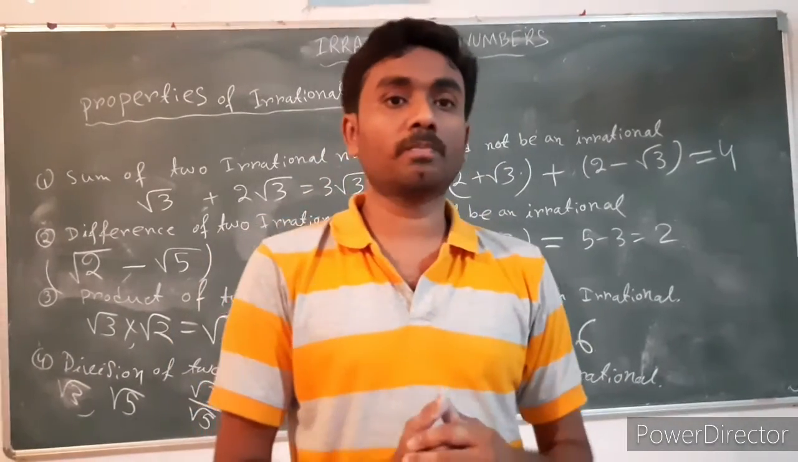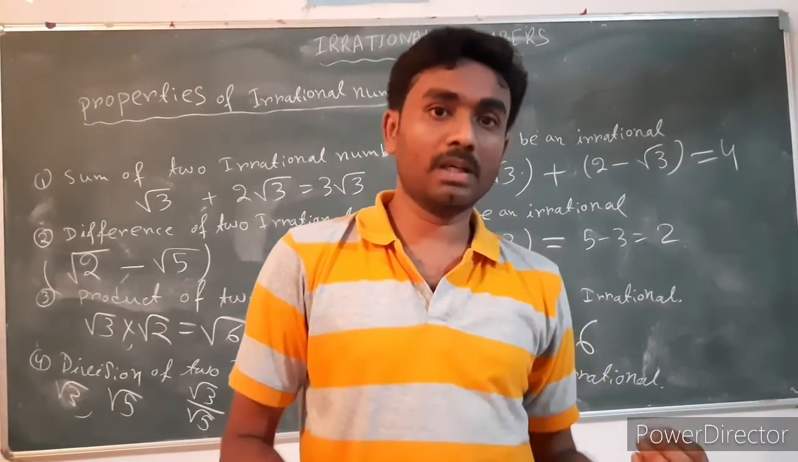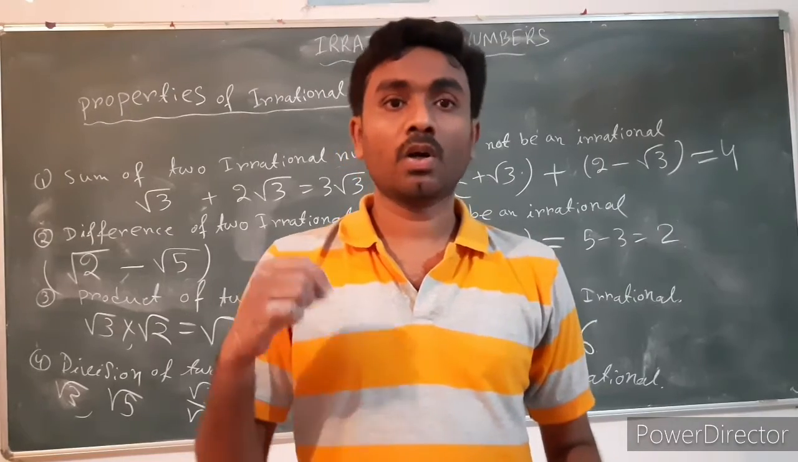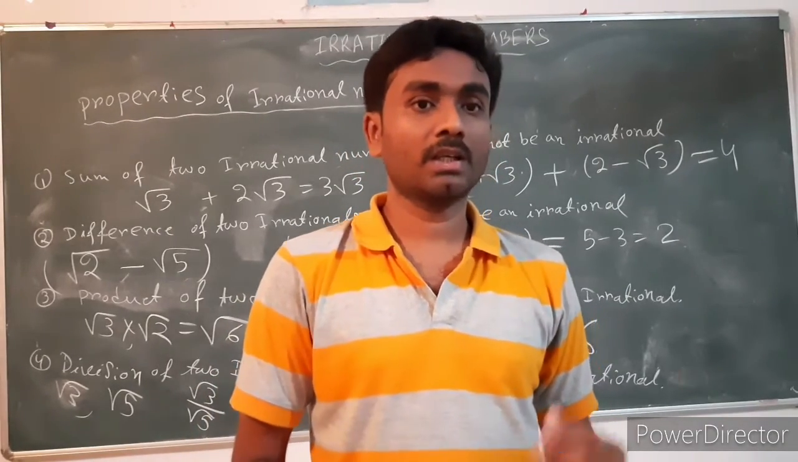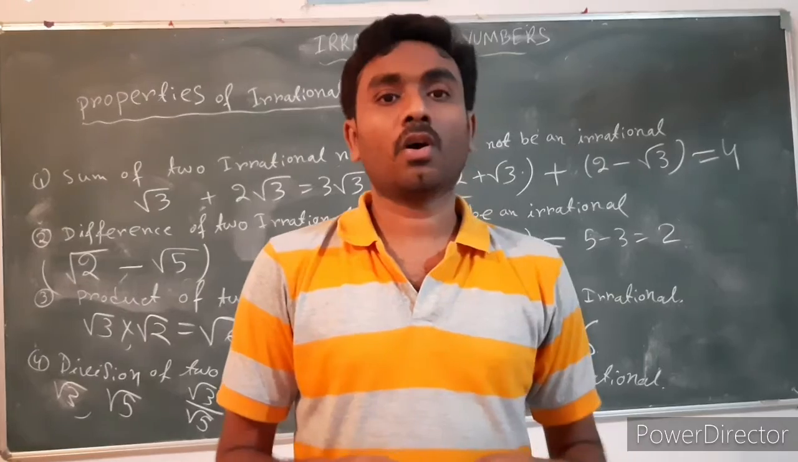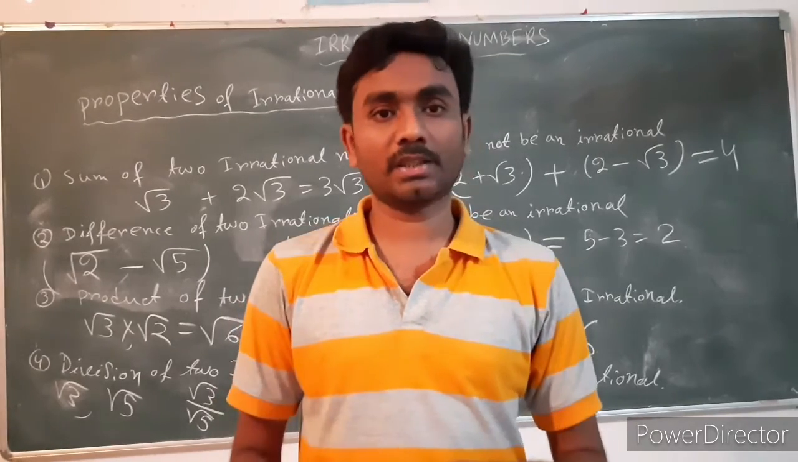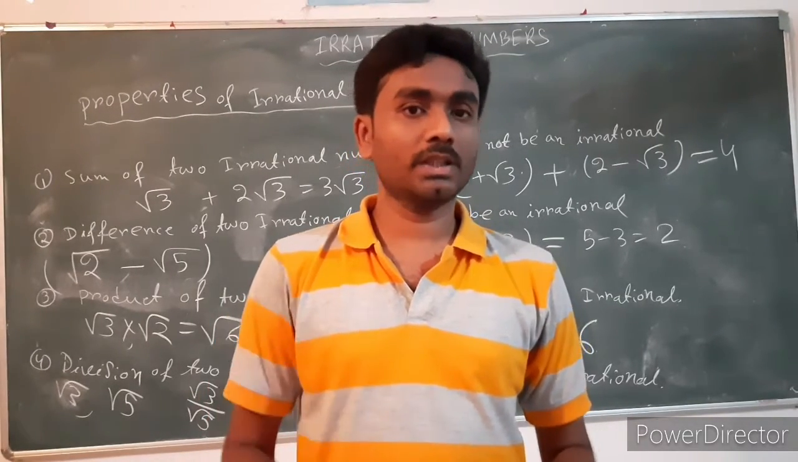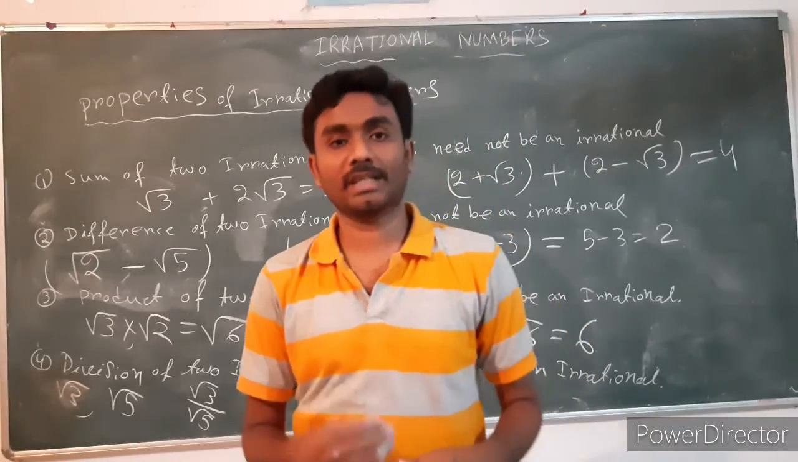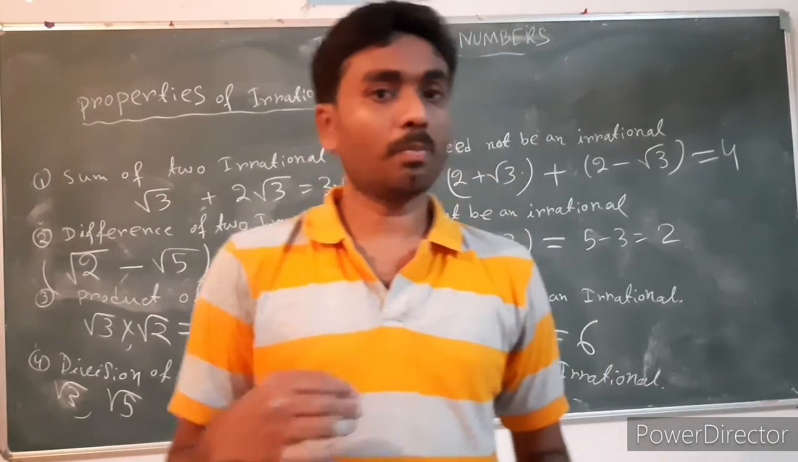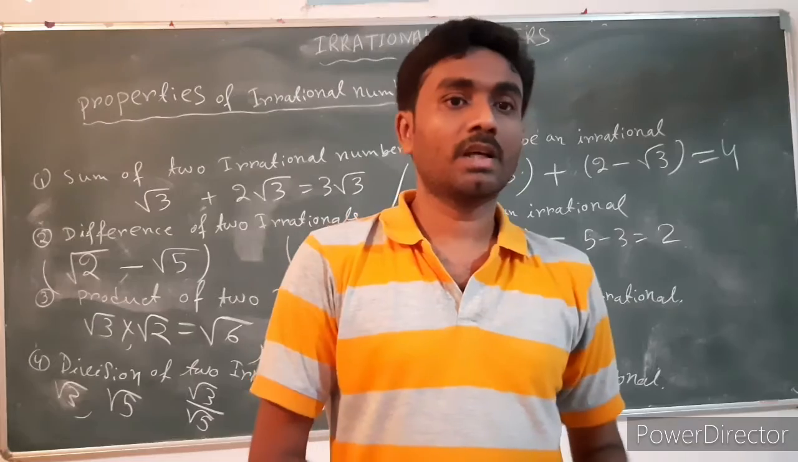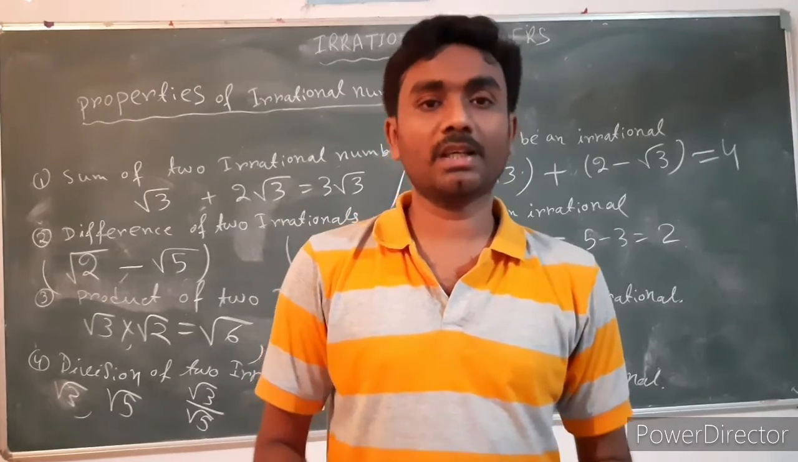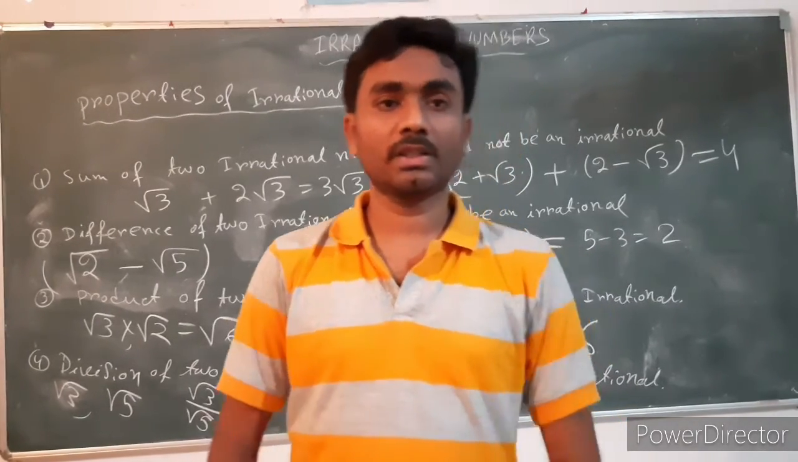Next, the addition of a rational number and an irrational number is always irrational. Similarly, subtraction of rational and irrational must be irrational, and division of rational and irrational must be irrational, and multiplication of rational and irrational must be irrational.